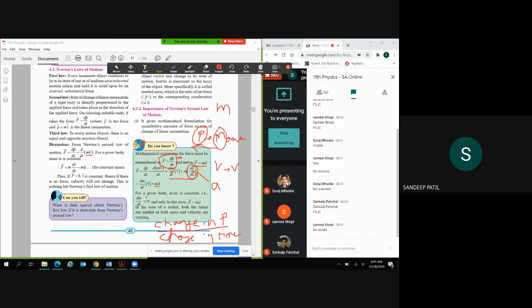So यहाँ देखेंगे तो for a given body, if mass is constant, so अगर कोई भी चीज कांस्टेंट है तो वो क्या होगी, विद रिस्पेक्ट टू टाइम चेंज नहीं होगी. तो ये क्या होगा, जीरो होगा, राइट. dm by dt becomes zero. So we know with respect to time, there is no change, then it becomes zero, right. So then in that case, F becomes mass into acceleration. In the case of a rocket, both the terms are needed as both mass and velocity are varying.